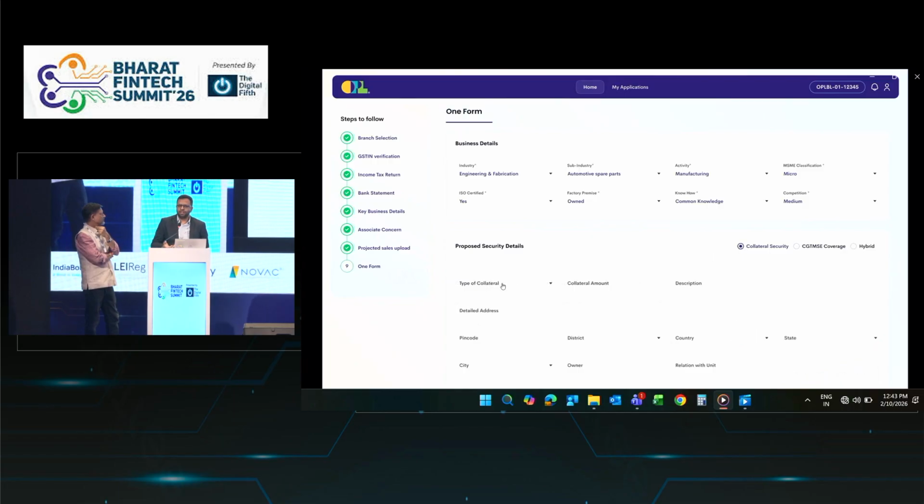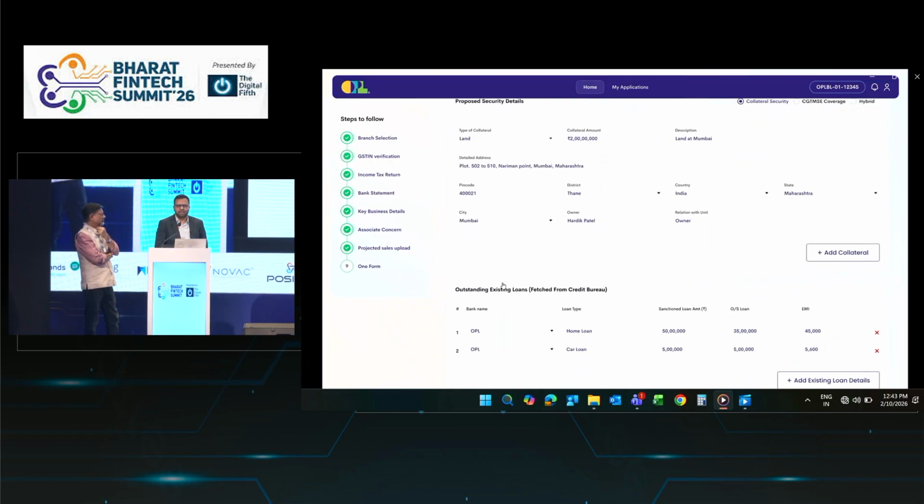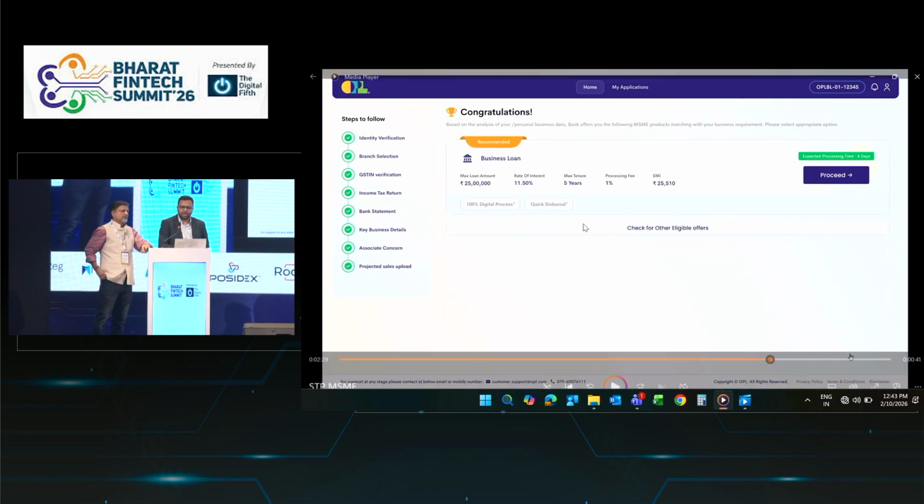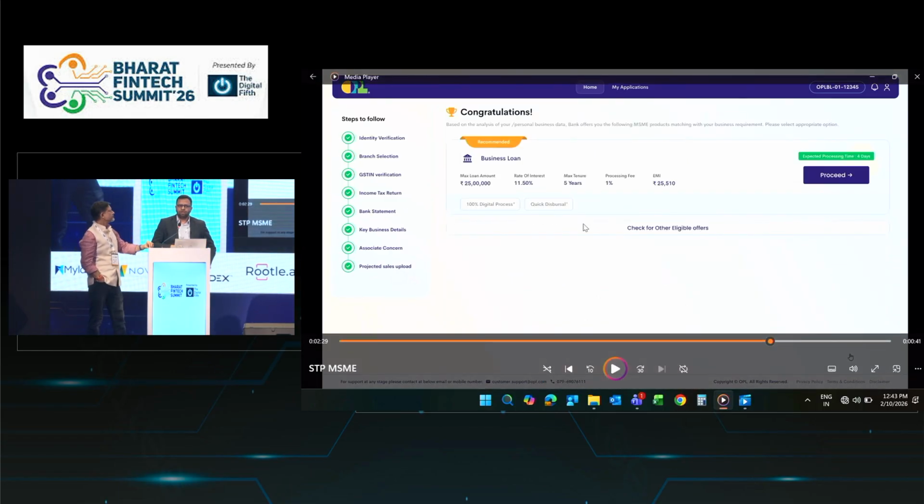And if it is collateral, then the person can give those details related to collateral, and it will fall into a banker's module where the banker can verify it. So now we have collected all the data, like your GST, your financial bank statement, bureau, and based on your policy, this particular match will be there, whether this customer is eligible for your product or not. This we are calling the final sanction letter. The customer will be given an offer that they are eligible.